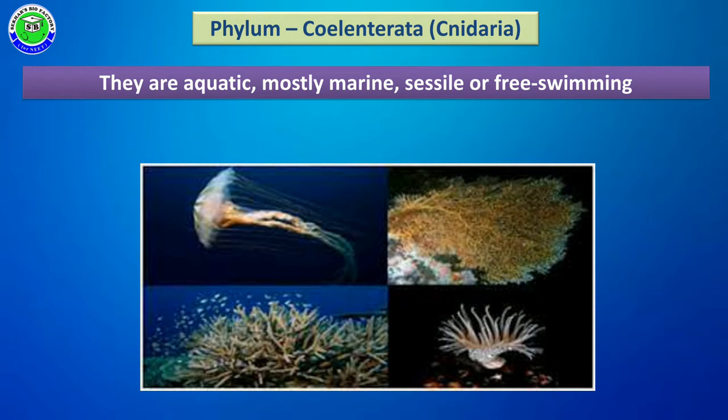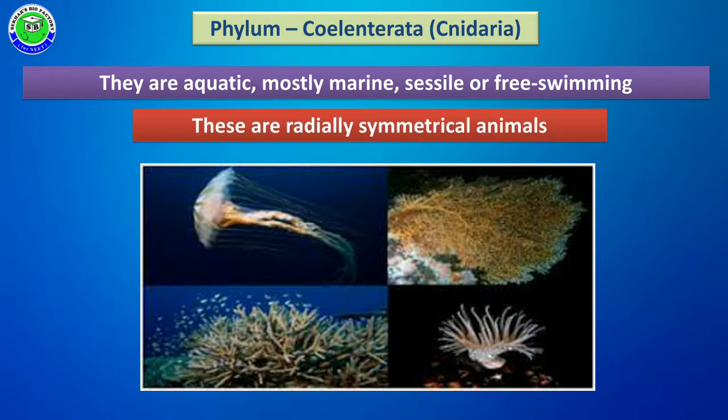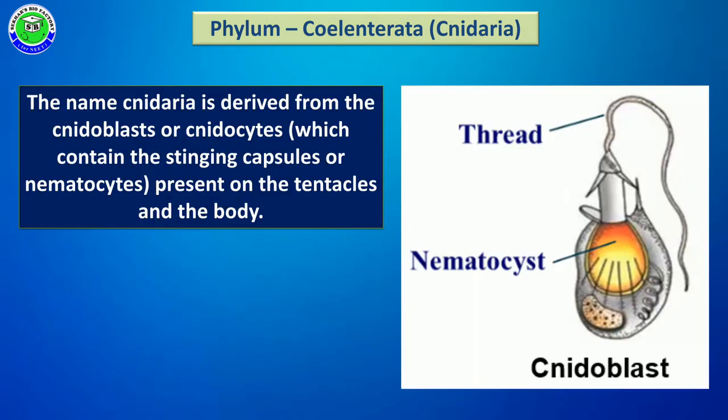In sessile forms, with the help of a stalk, the entire body is attached to the substratum, but the free swimming forms freely swim in water. These members generally show radial symmetry because the body can be divided into two equal halves by any plane passed through the central axis, so all coelenterata members show radial symmetry.